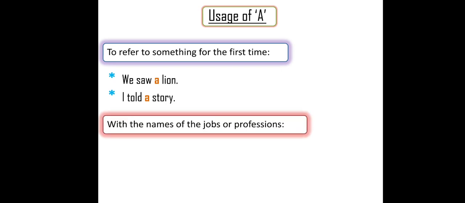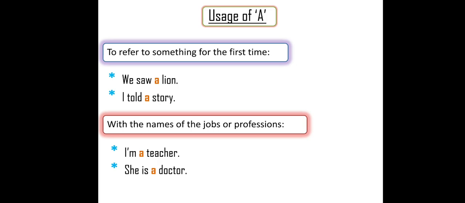And the second usage of "a", the second rule: we also use "a" with the names of jobs or professions. I am a teacher. Teaching is the profession, so a teacher. She is a doctor. Doctor is a profession, treating patients is also a profession. So a doctor.